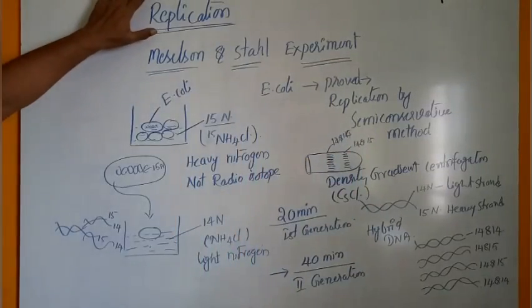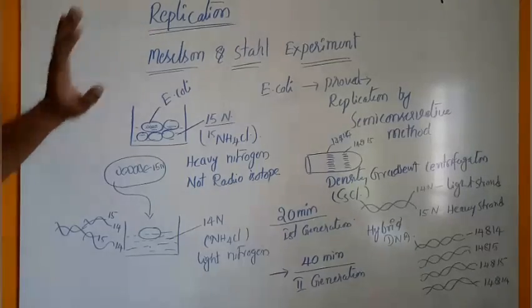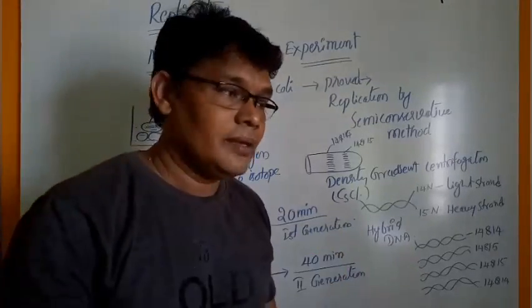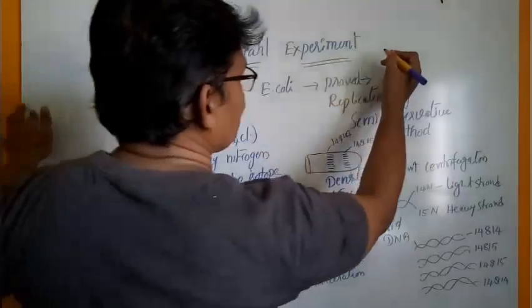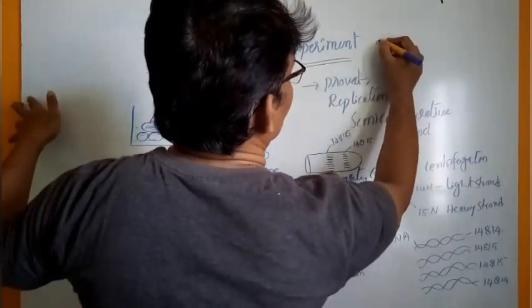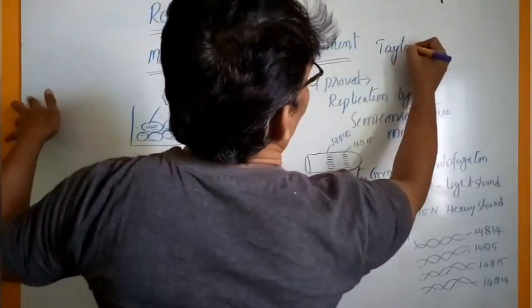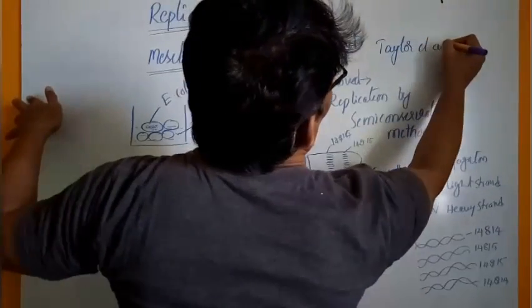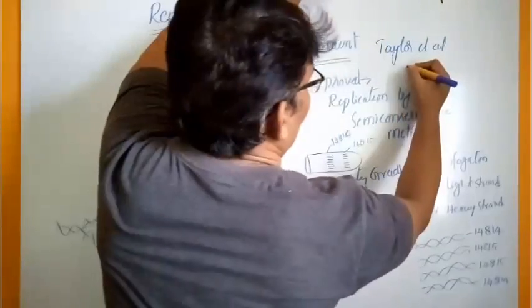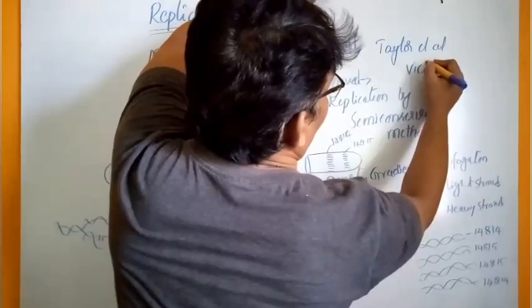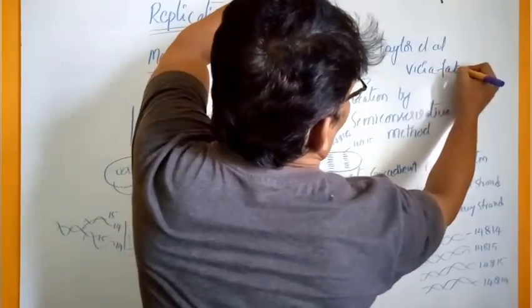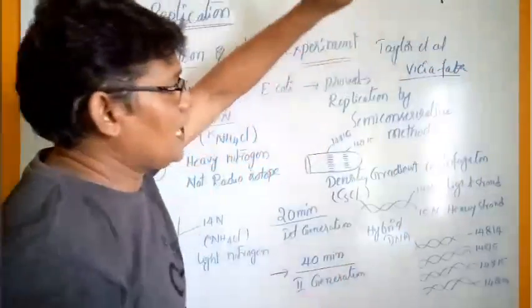Semi-conservative replication also occurs in plants, shown by another experiment conducted by Taylor et al. in Vicia faba, a bean plant.